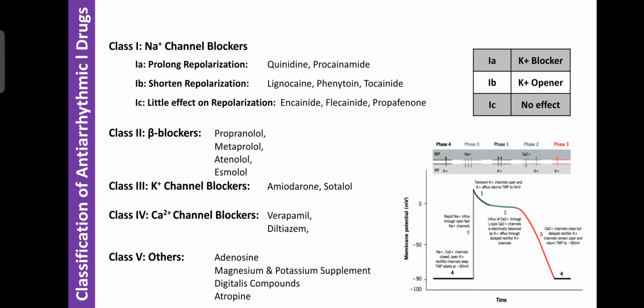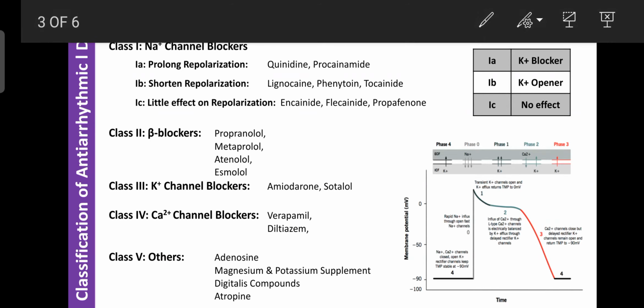Regarding the drugs used for the treatment of arrhythmia, they are mainly classified into five classes on the basis of their mechanism. Class 1 is the sodium channel blockers. These sodium channel blockers are again sub-classified into three types, 1A, 1B and 1C, on the basis of the effect of these drugs on potassium channels.